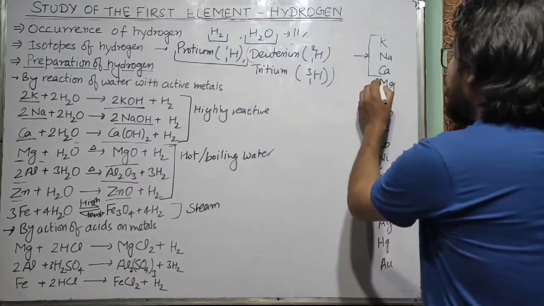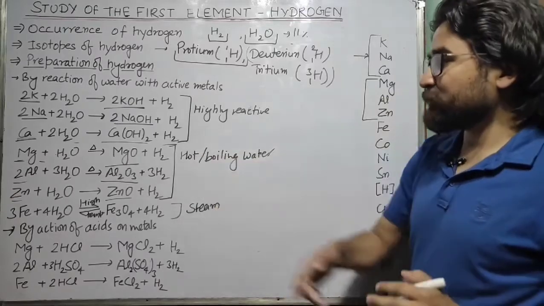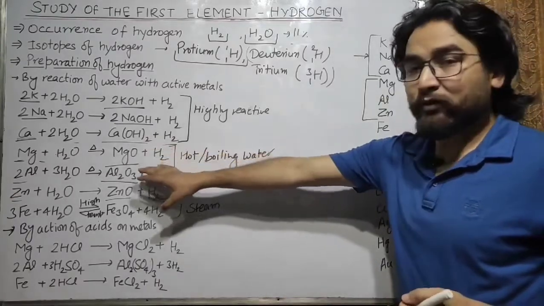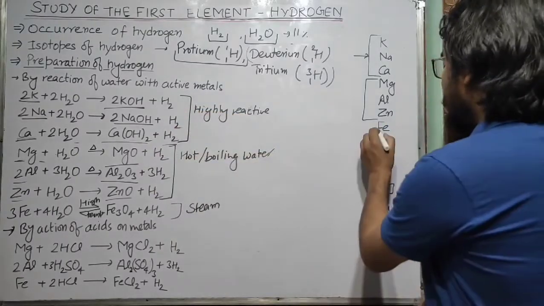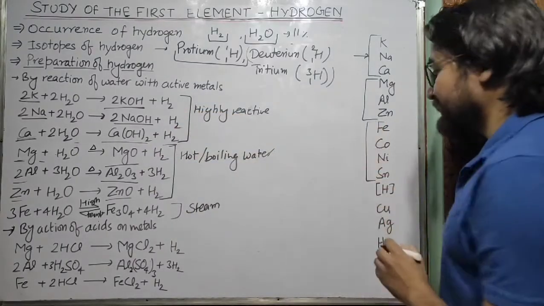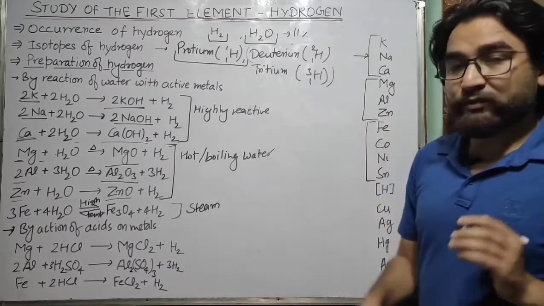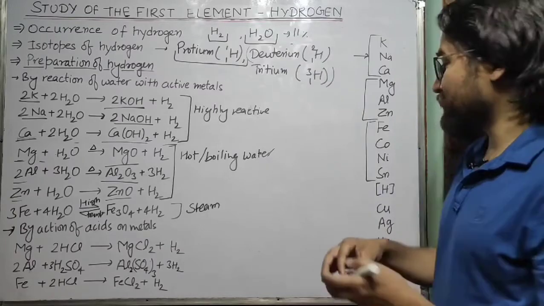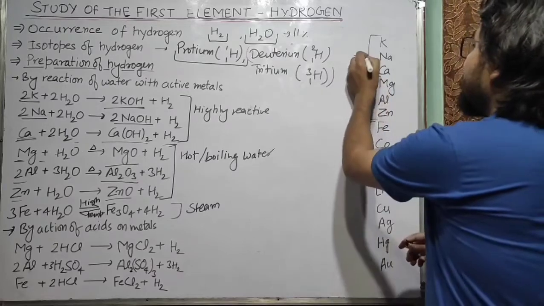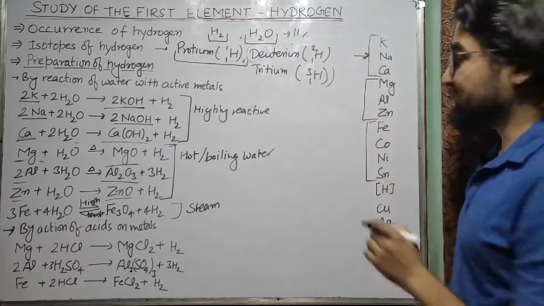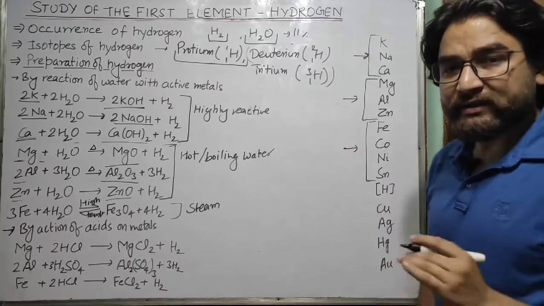Now if we talk about the next few elements like magnesium, aluminium or zinc, they react with water and form corresponding oxides, while the earlier ones form hydroxides. And if we talk about iron, cobalt, nickel, tin, they will react with steam. They will not react with hot or cold water because they are much less active metals as compared to the above metals. So these are highly reactive metals, these are less reactive metals, and these are very less reactive metals.